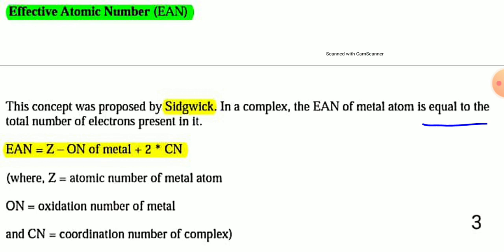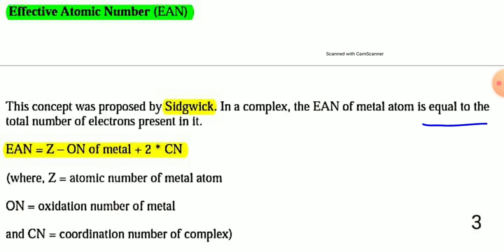For example, in [Fe(CN)6]4-, the central metal atom is Fe and the oxidation number is plus 2. The atomic number of Fe is 26.